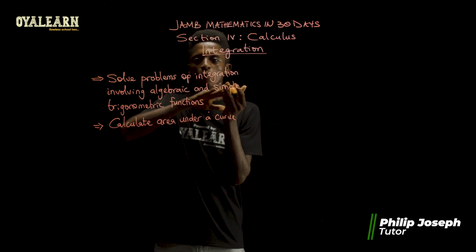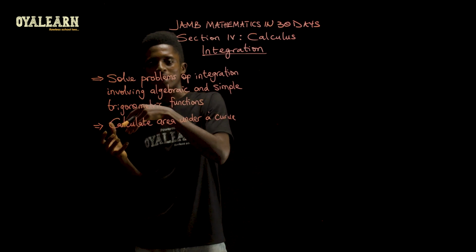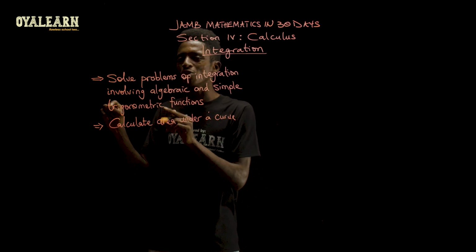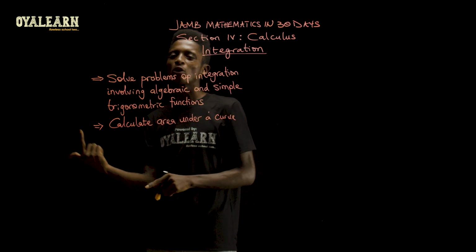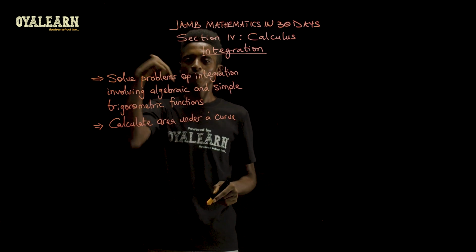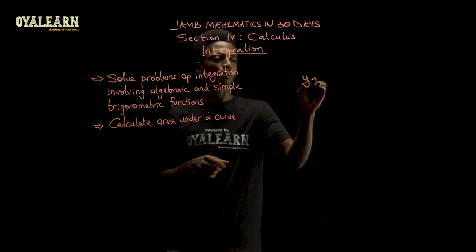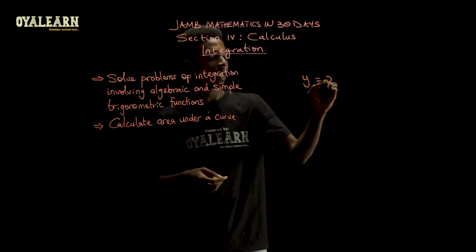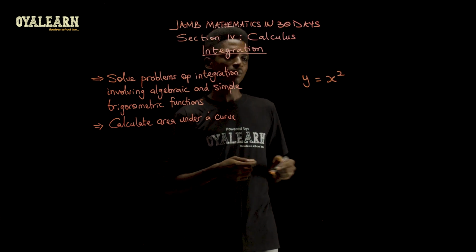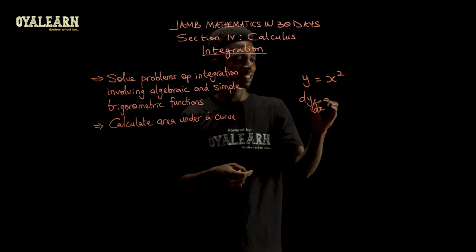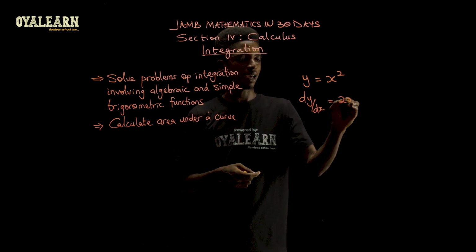Now, take note, when you differentiate a particular function, you get something else. Now, that answer you get, when you integrate it, it will take you back to the original function, right? So that is, if y is a function of x, say x squared, dy/dx is going to give you 2x.